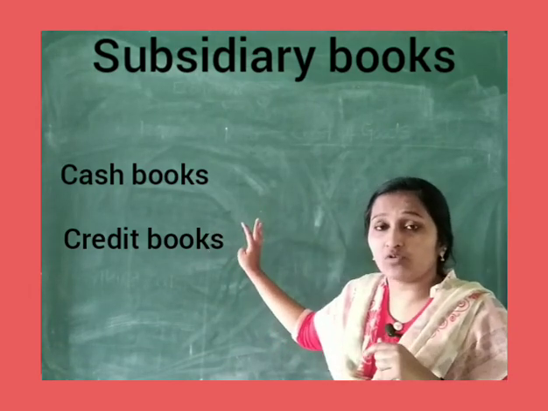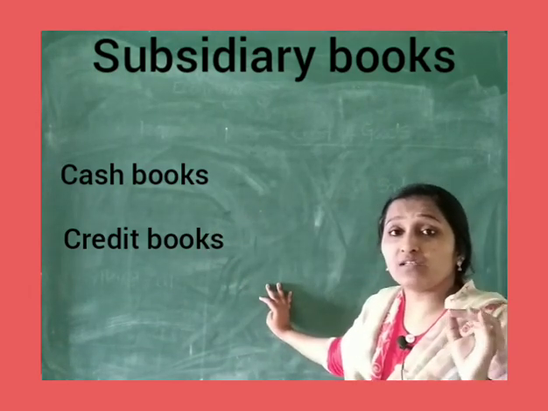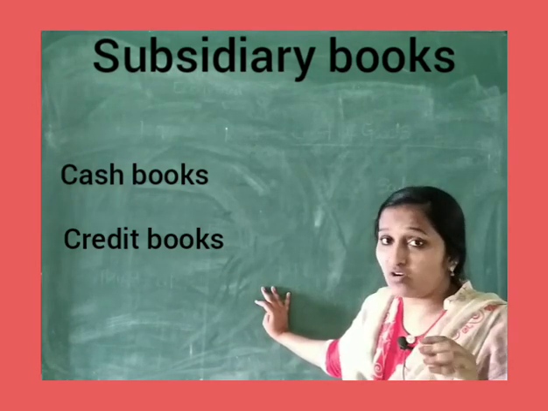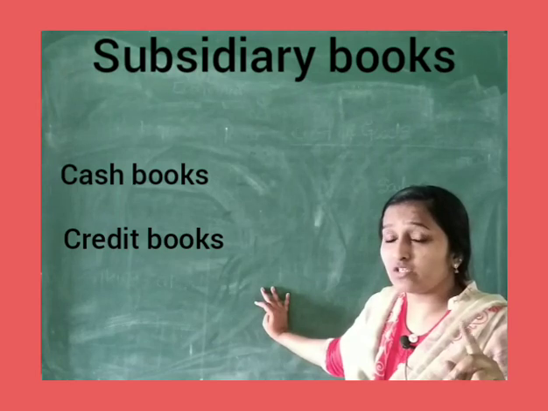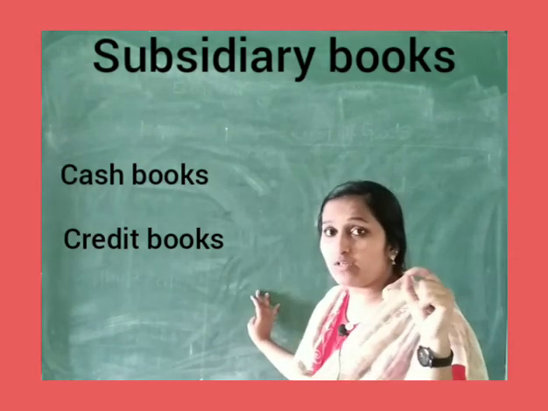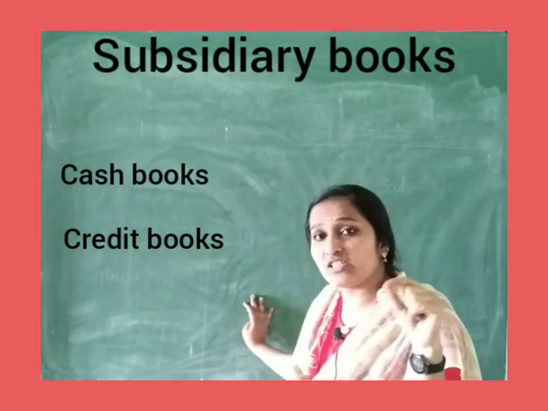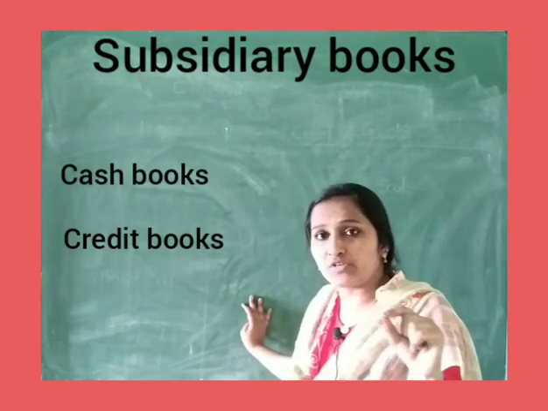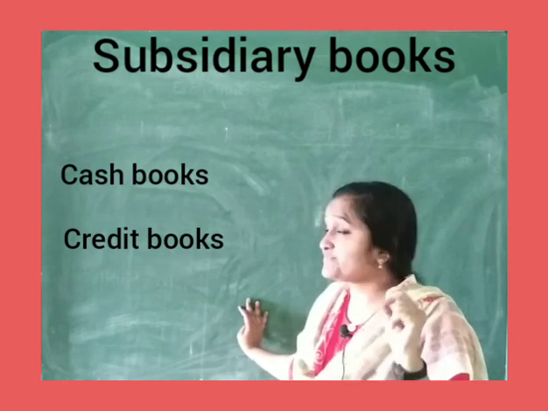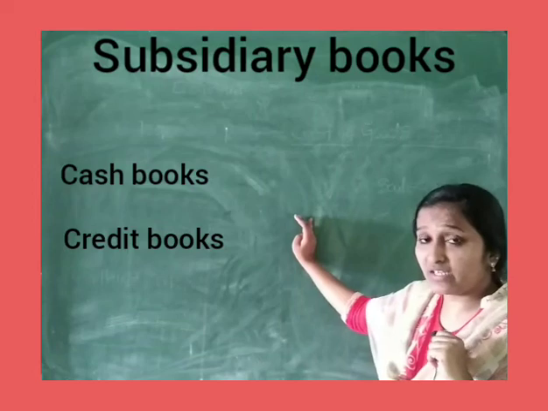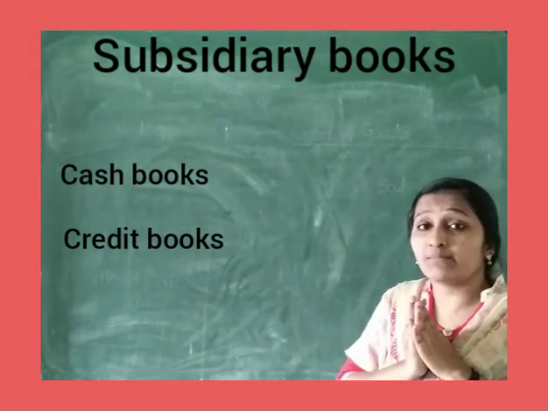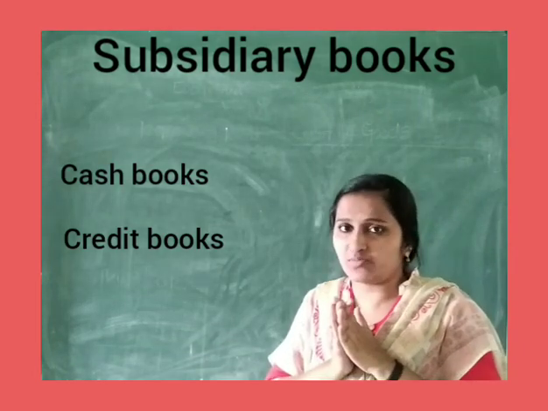In the same way here also, in the cash book we enter those transactions which occurred on the basis of cash, not credit. In the question, to check your knowledge whether you know about cash or credit, they will give a transaction that is on credit. You are not supposed to take that transaction which occurred on the basis of credit. You consider only those transactions which occurred on the basis of cash in the cash book.